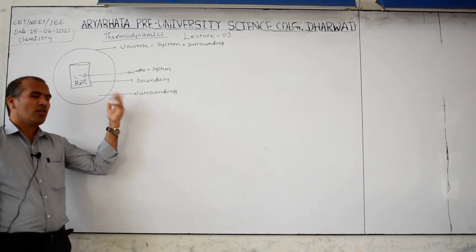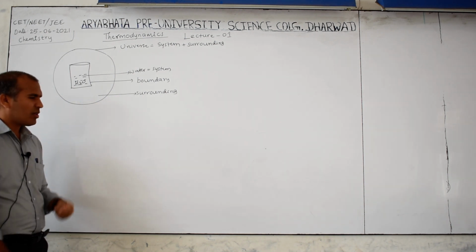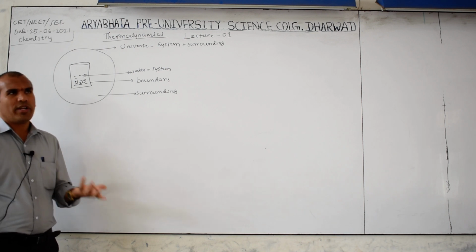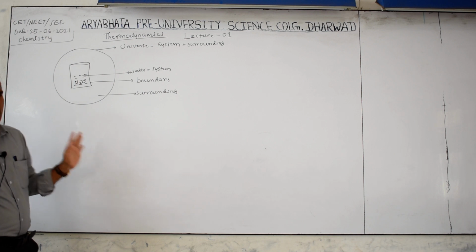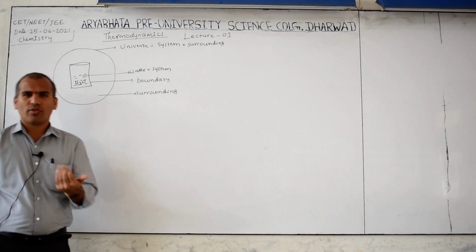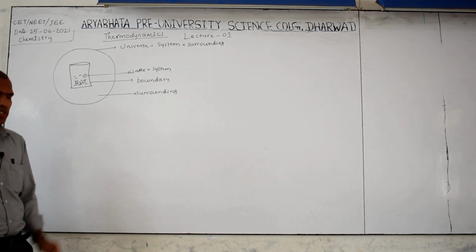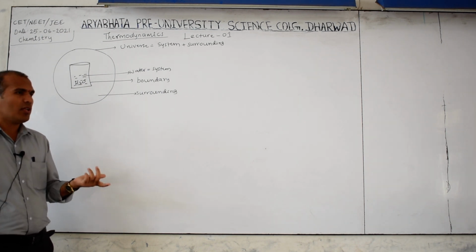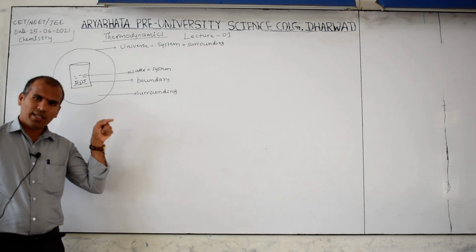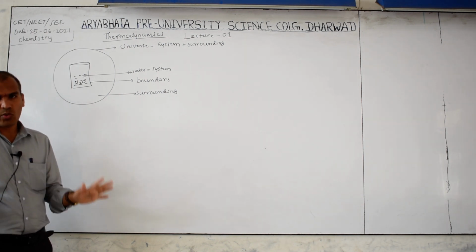So there is no need to discuss the surrounding because it is very large. For example, in this room the normal room temperature is nearly 24 or 25. Actually, according to the textbook, room temperature is 25 degrees Celsius, that is 298 Kelvin. But if you switch on the AC, this room will be cooled down.